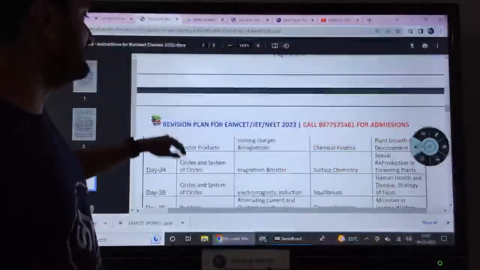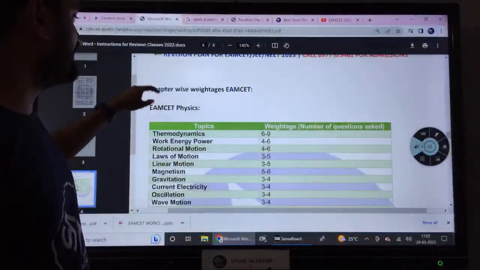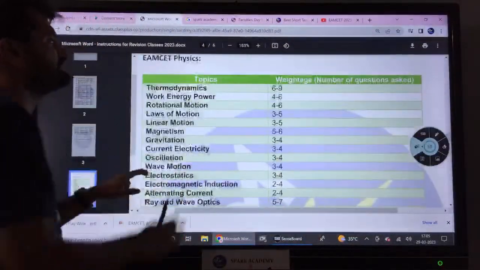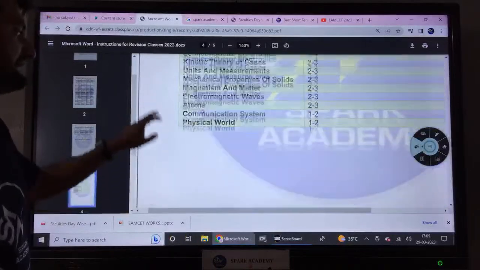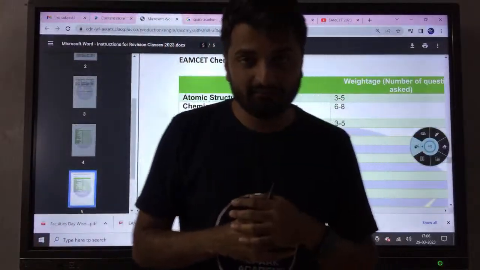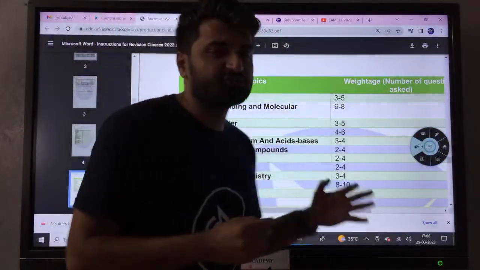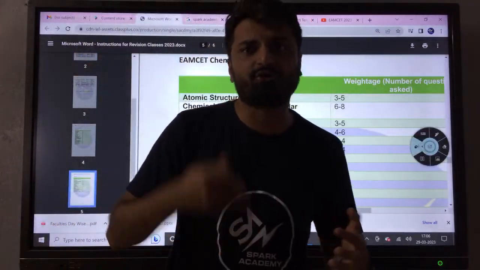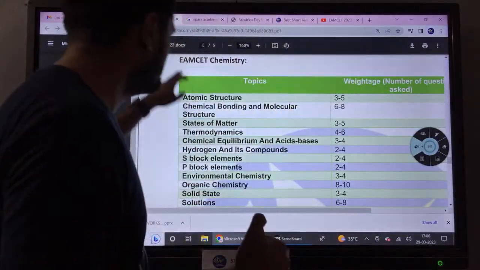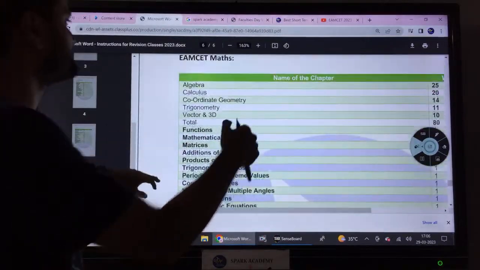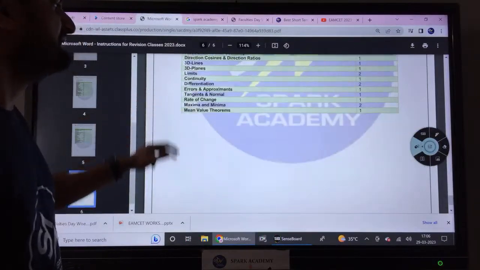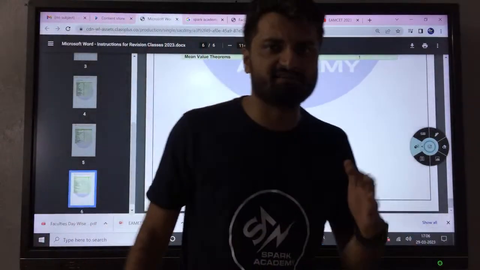If you scroll down a little, this is the 30-day plan. Below that you will be able to see the detailed chapter-wise weightages of maths, physics, chemistry, biology, everything given to you in detail. You can go through the weightages, and accordingly we have also made that day-wise plan. If you do that, you will be in a good position to crack the examination, to revise and utilize the time available to you before the examination. Physics, maths, chemistry, everything has been given here according to the weightage and the topic, taking into consideration the last 5 years of the examination.